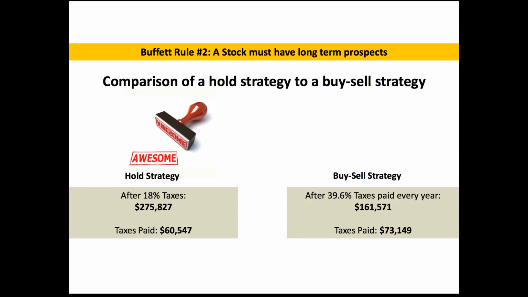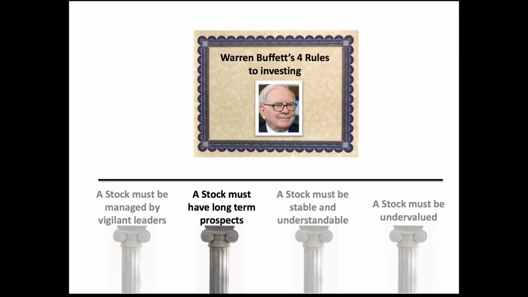He's holding these companies with the intent to own them for the rest of his life, because he's going to continue to collect the dividends, and the market value is just going to continue to increase, and you won't have to pay the taxes on it. So that concludes our second rule: a stock must have long-term prospects. Anytime you find yourself wanting to buy a company in the short term and quickly flip it for some money, you're definitely going to want to think about this rule and how the acidity of those taxes eats away at your gains.